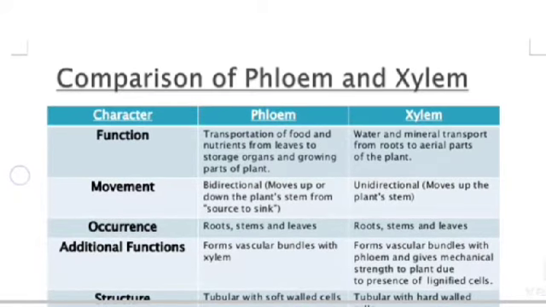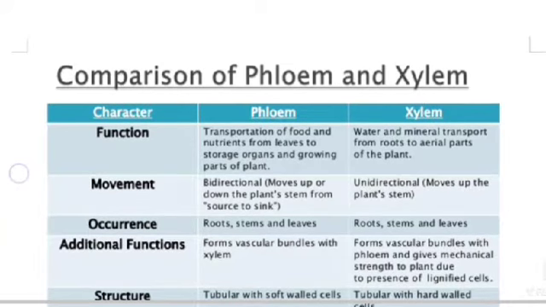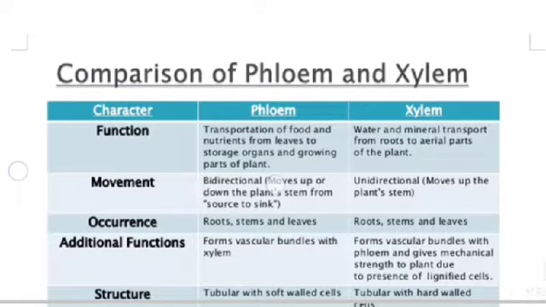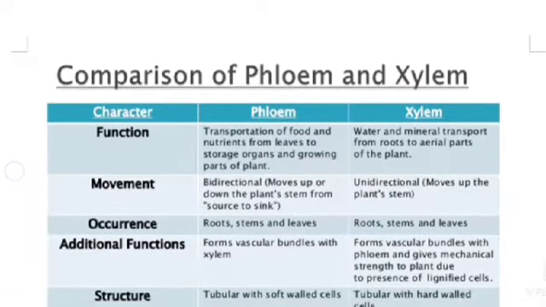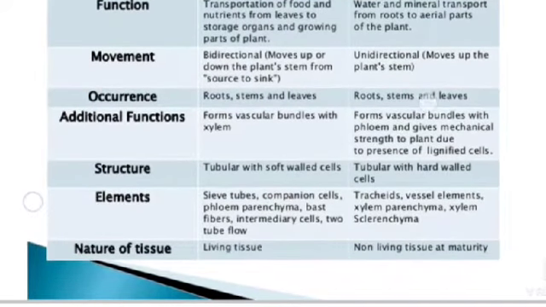Phloem function: transport of food and nutrients from leaves to storage organs and growing parts of plants. Xylem: water and mineral transport from root to aerial parts of the plant. Movement: phloem is bidirectional, moving up and down the plant stem from source to sink. Xylem is unidirectional, moving up the plant stem. Occurrence: phloem in root, stem and leaves. Xylem also in root, stem and leaves.